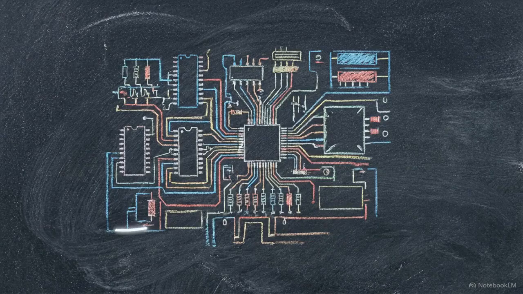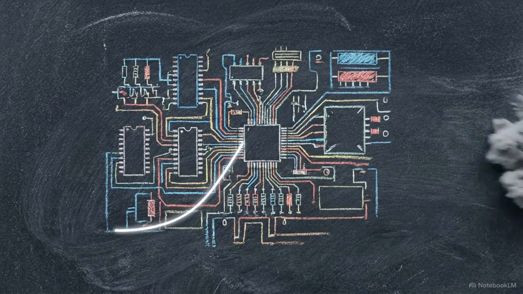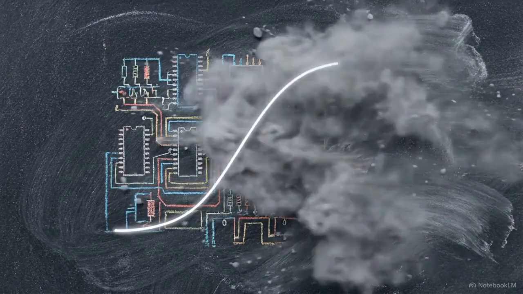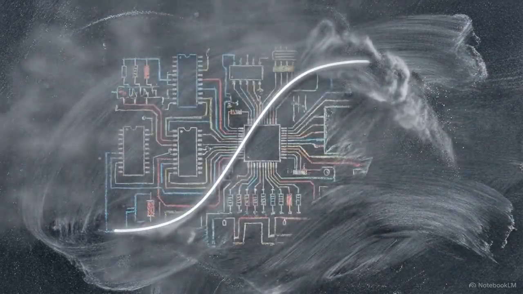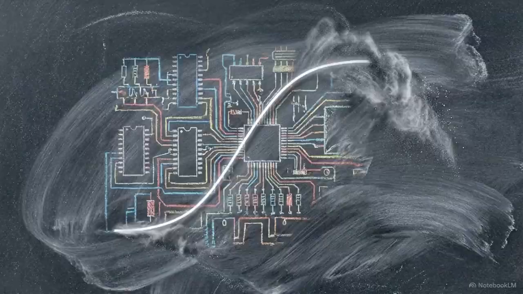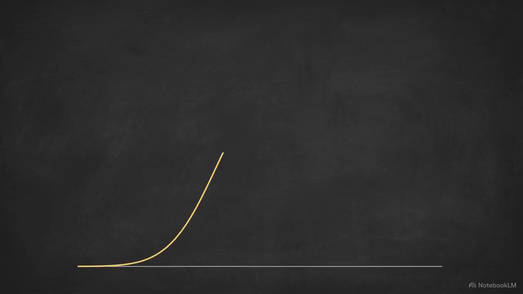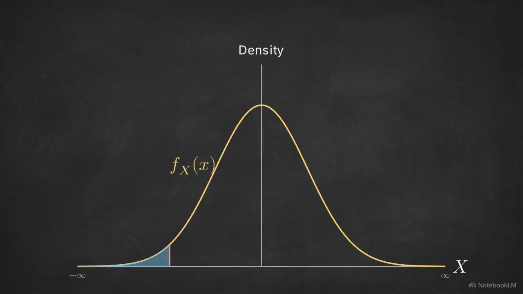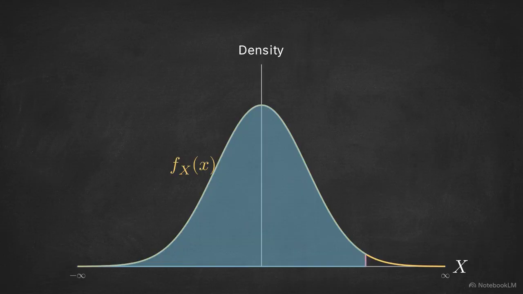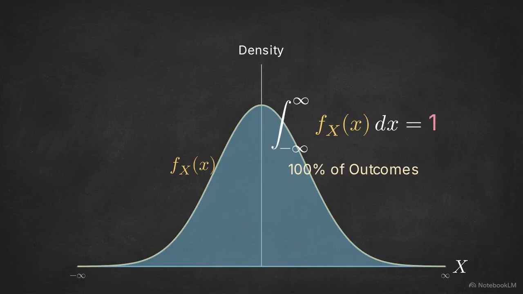By mapping physical uncertainty to a continuous number line, the random variable re-enables the use of strict calculus for complex system design. The probability density function is anchored by one final critical geometric property. Looking at this chart, integrating the total area under the entire PDF curve equals exactly 1. It encapsulates 100% of the possible outcomes in the sample space.